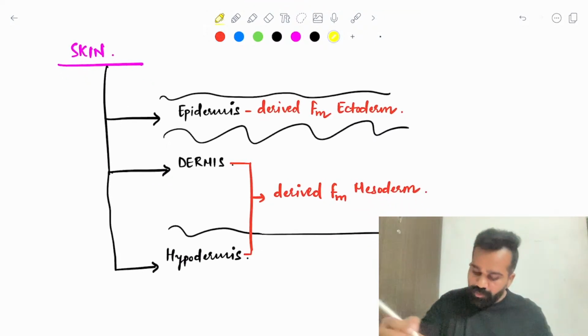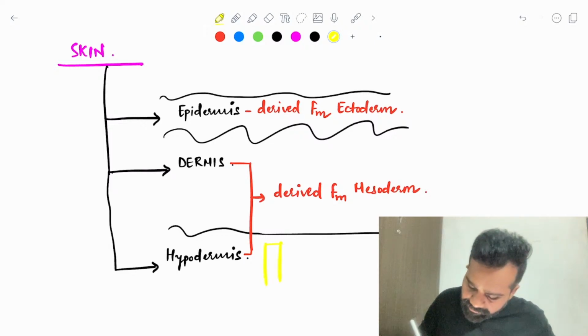Generally, in the hypodermis, you have these fat lobules.